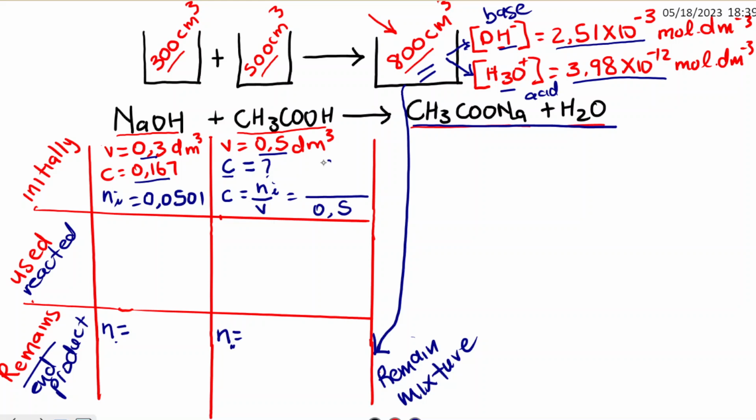So what we need now is to find this initial number of moles for the CH3COOH. To find the number of moles initially, we must know the number of moles that reacted, or was used.